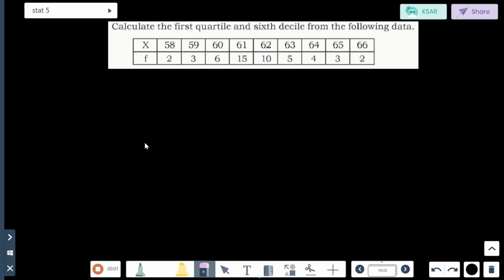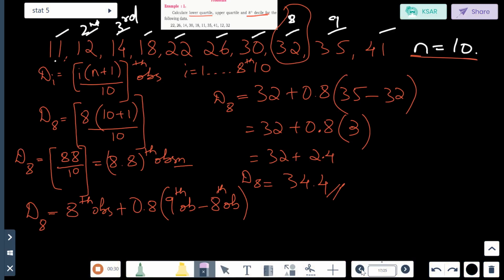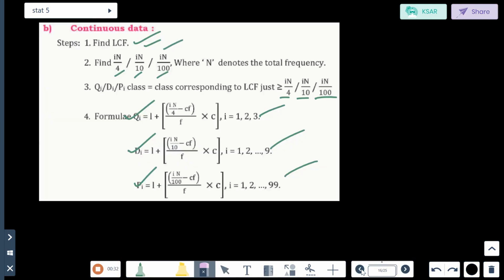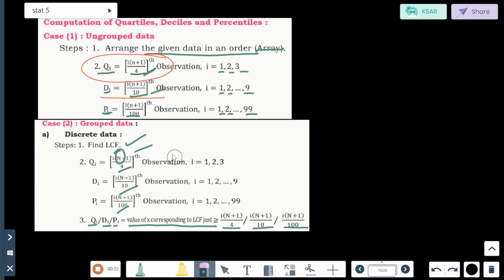Good morning once again, students. So we are back with the next topic, quartiles, deciles and percentiles. Okay, so let's continue. Now, what kind of data is this? This is discrete data. Discrete, continuous data.